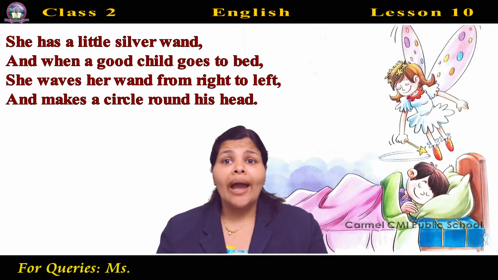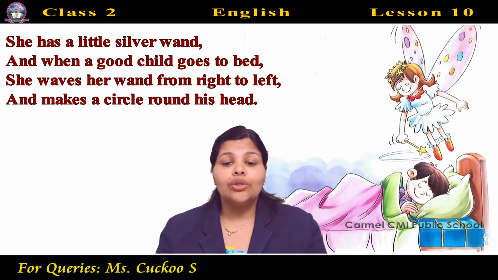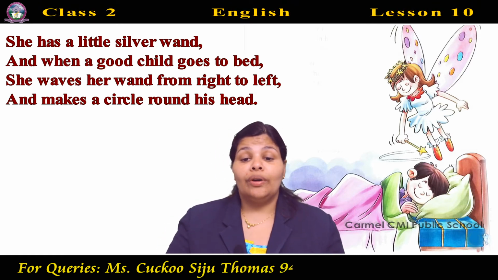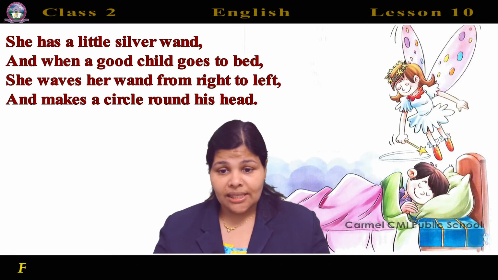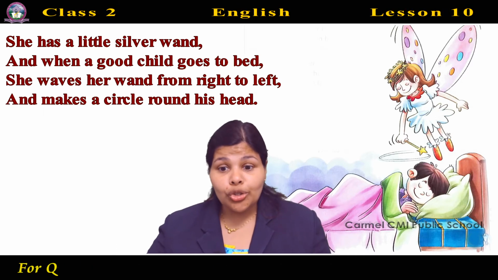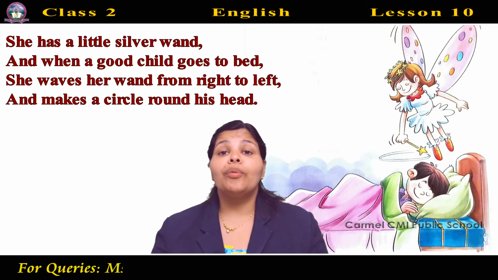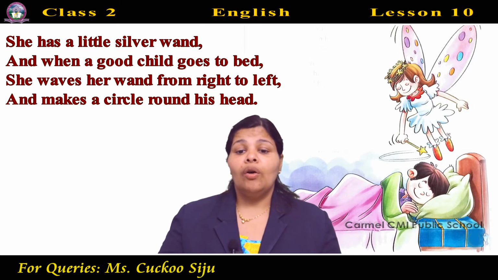And when a good child goes to bed, she waves a wand from right to left and makes a circle round his head. And what does the fairy do when a good child sleeps? The poet is saying, when a good child sleeps or goes to bed, she waves a wand from right to left. So she will move her wand from right to left.